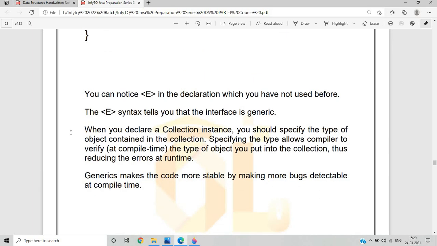When you declare a collection instance, you should specify the type of object contained in the collection. Specifying the type allows the compiler to verify at compile time, which reduces errors at runtime.